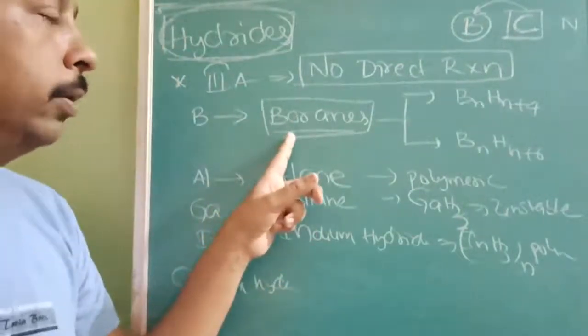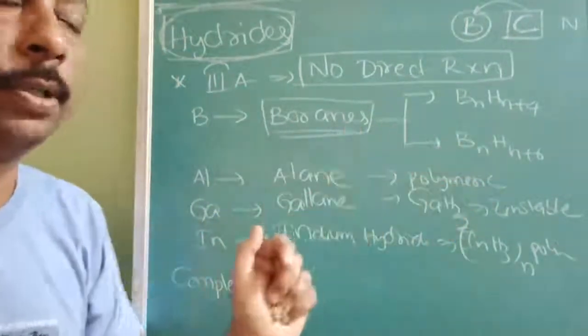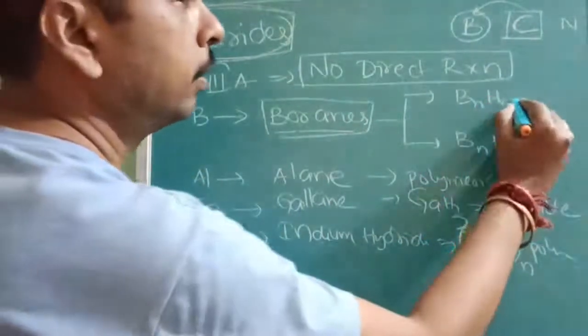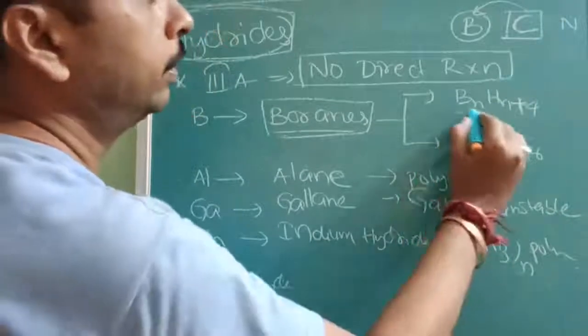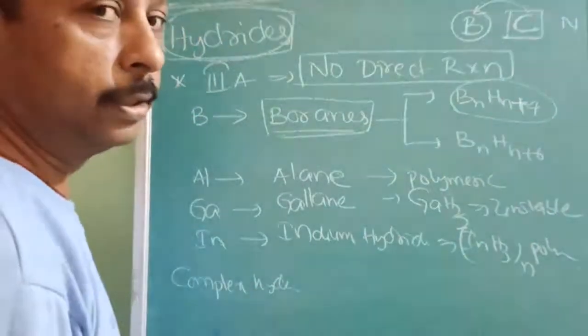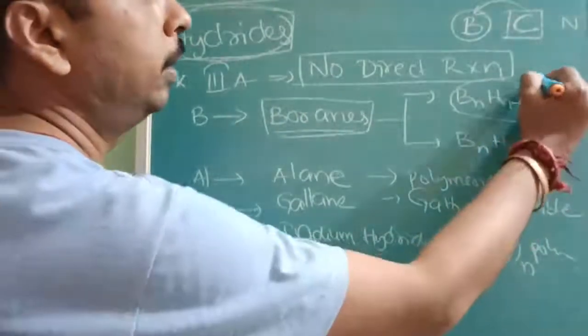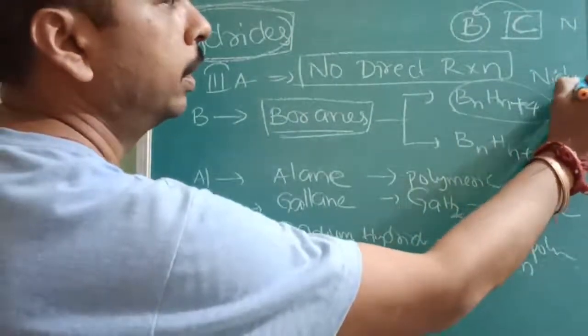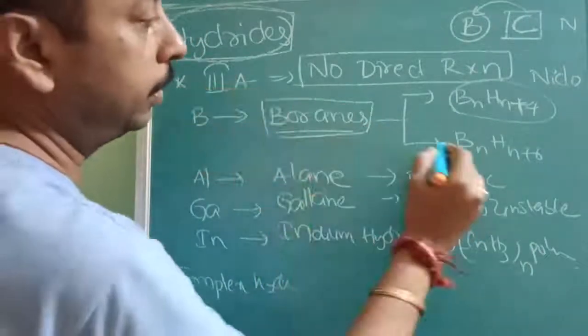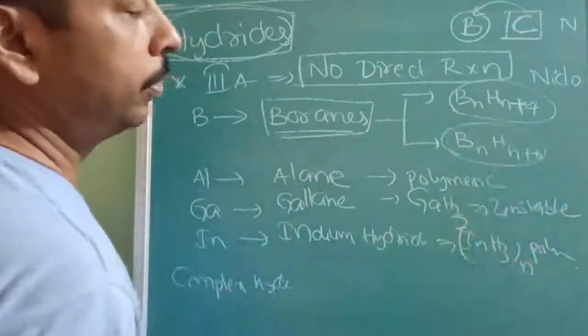Like that, boranes are also a series of compounds and they have general formulas. Hydrides of boron having BnHn+4, where n can be any integer, are called nidoboranes. We are going to study this separately, but you can remember it now.